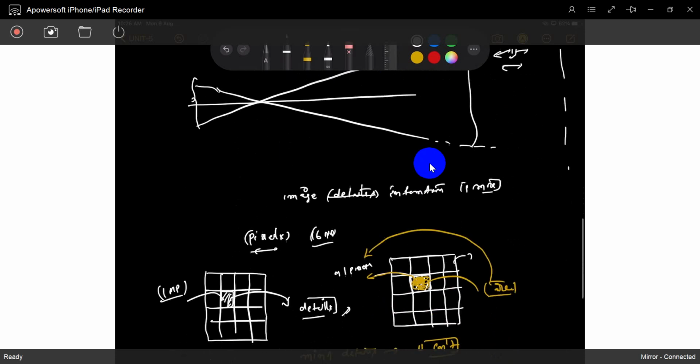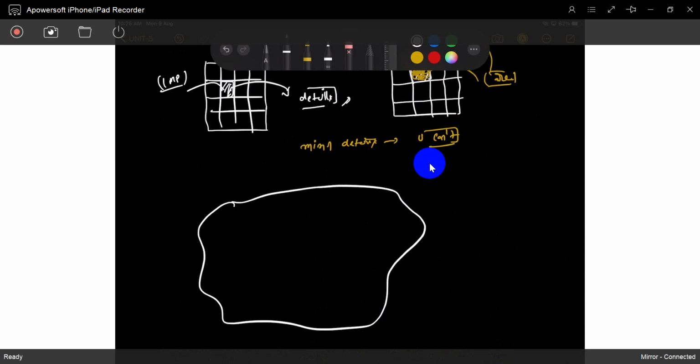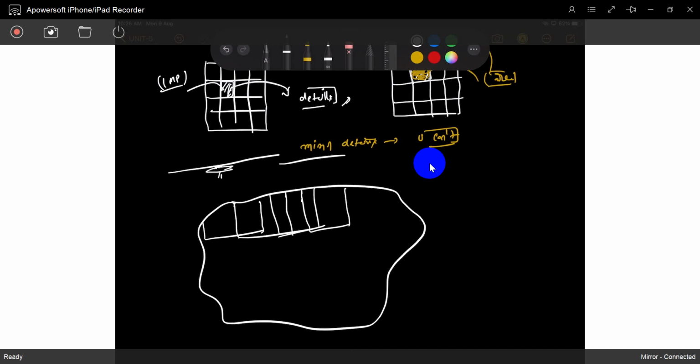So how do you perform the aerial photography? If there is some land, you can fly over it in an aeroplane. For one instant you can cover this much of the photograph. For the next moment, it covers another photograph, and again another photograph.